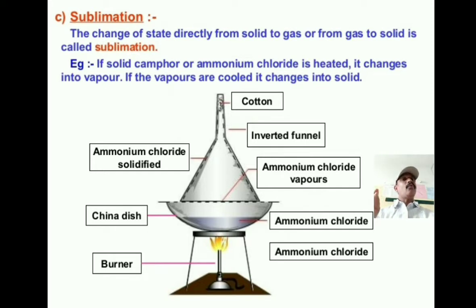So now we'll do one activity so you can understand very easily. Which equipment is needed for this activity? First, you take a funnel, china dish, tripod stand, burner, cotton, camphor or ammonium chloride.